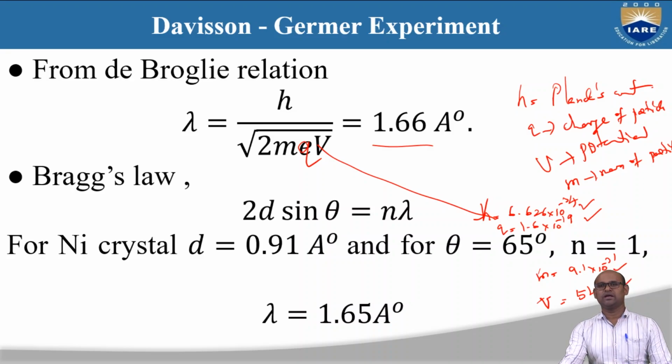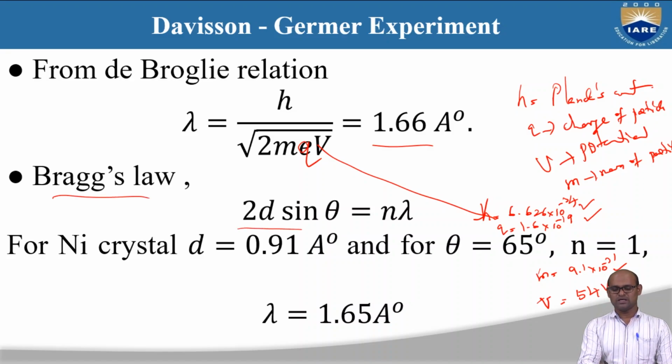But this is a theoretical proposal. We want to compare this theoretical equation with an experimental relation, and that can be done using Bragg's equation. Bragg's equation is 2d sin theta equals n lambda, where d is the interplanar spacing.